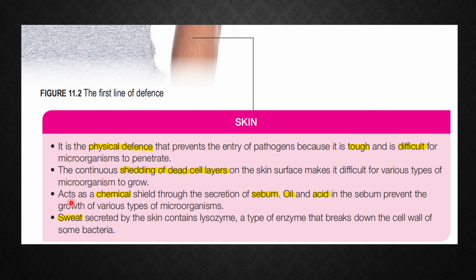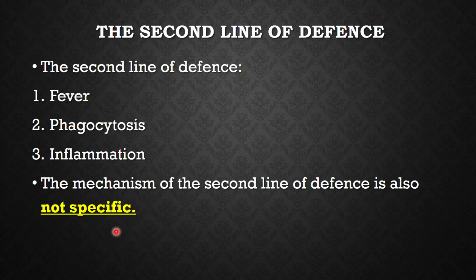It also acts as a chemical shield because of the secretion of sebum. What is sebum? It contains oil and acid, and it prevents growth of many types of microorganisms. How about sweat, which is by the sweat glands? This contains lysozyme, which is an enzyme that will break down the cell wall of some bacteria.